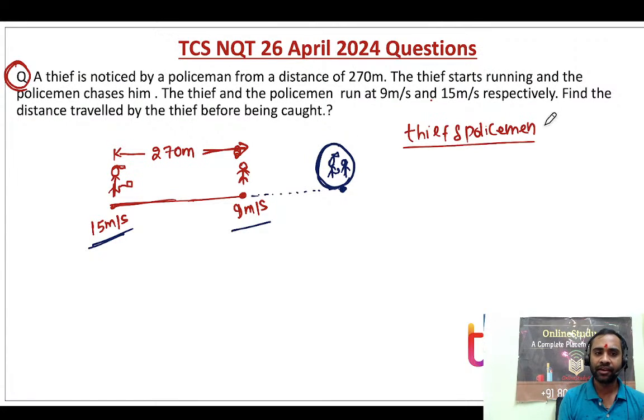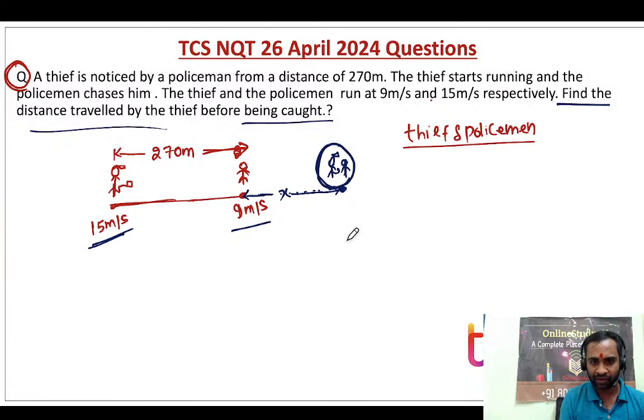Now they are asking, find the distance traveled by the thief before being caught. So basically the thief is going to cover this particular distance. Now, definitely they are moving in the same direction. The distance is 270 meters, and the speed, they are moving in the same direction.